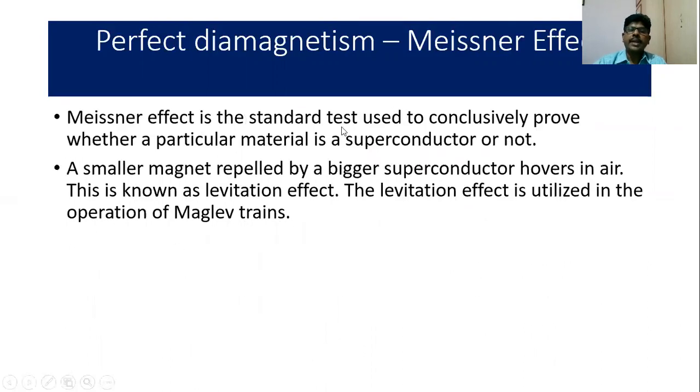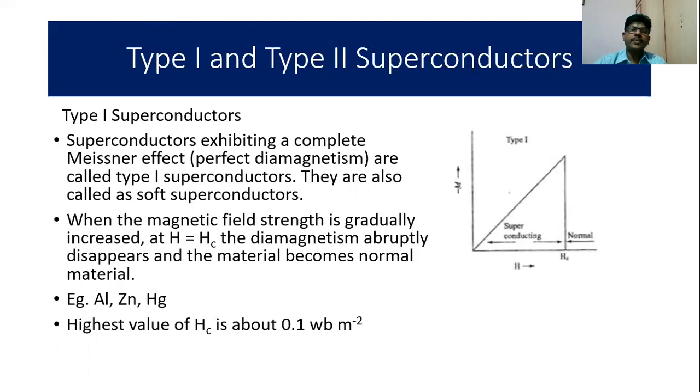The Meissner effect is a standard test used to conclusively prove whether a particular material is a superconductor or not. A smaller magnet repelled by a bigger superconductor hovers in air. This is known as the levitation effect. The levitation effect is utilized in the operation of maglev trains. So, this is an application of diamagnetism. Next, we shall see what type 1 and type 2 superconductors are.